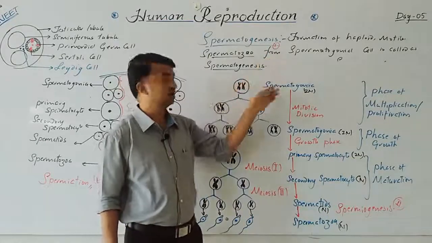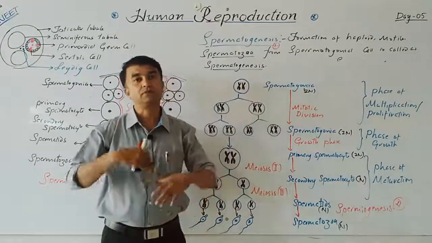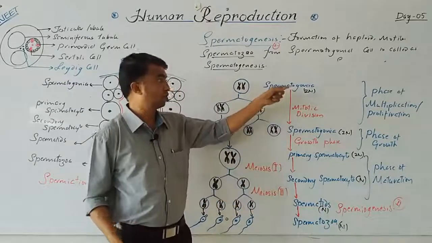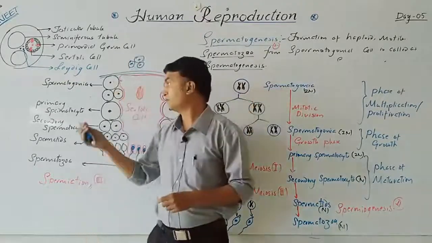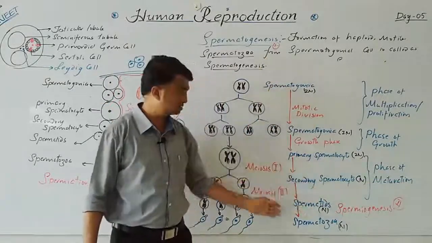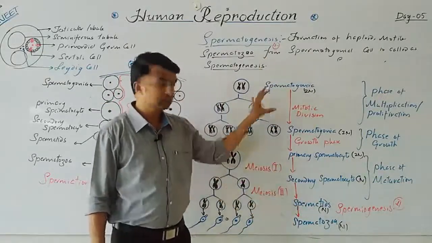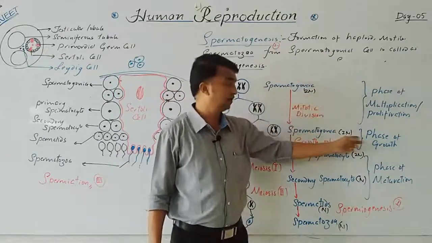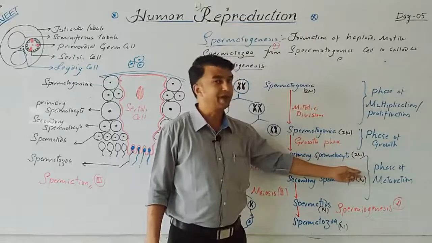Spermatogenesis is the process where specialized spermatozoa are produced from non-specialized primordial germ cells, the spermatogonia. This complete process is called spermatogenesis. It is divided into the phase of multiplication, phase of growth and phase of maturation.